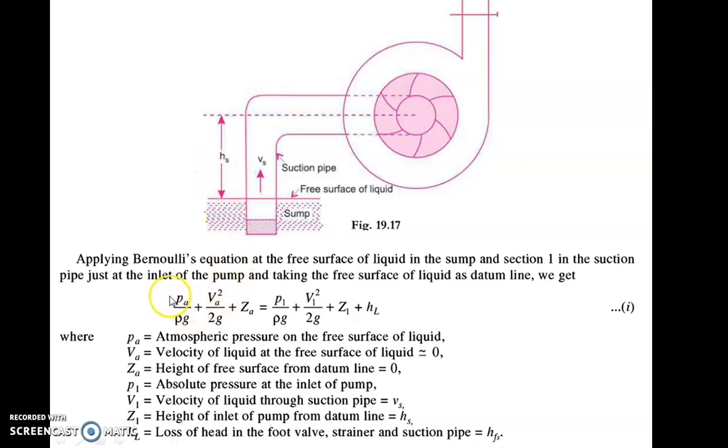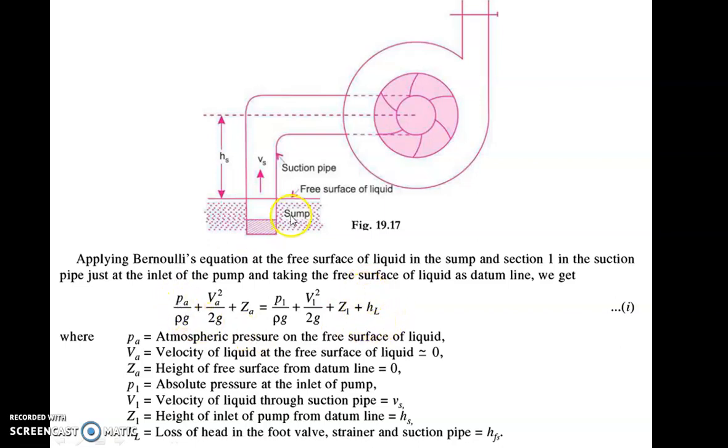If you remember Bernoulli's equation, let us apply it between this point and this point. At point A there is a free surface of liquid which is open to atmosphere. So PA by rho g plus VA square by 2g plus ZA is equal to P1 by rho g, that is the pressure at point C, plus V1 square by 2g, that is the velocity through this pipe, plus Z1, that is the height, plus H loss, that is the entrance loss and the friction loss, HF and HI. Now this is a loss.